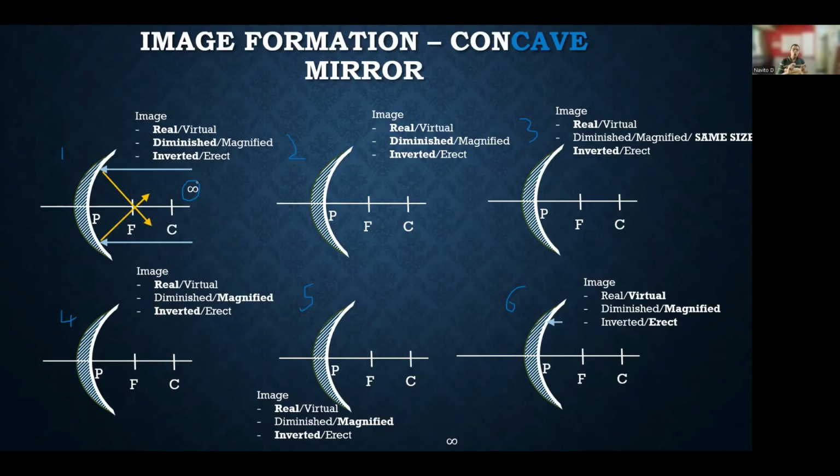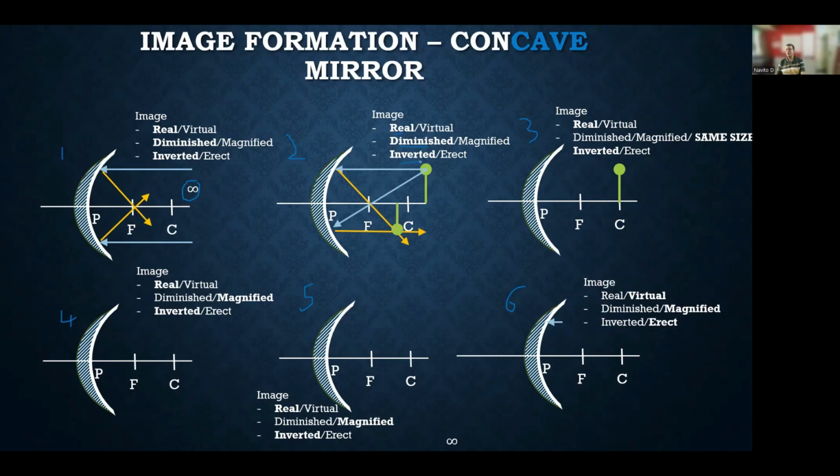They reflect back at the focus point. That means the image formed here is real. It is highly diminished, point size, and inverted. Right? The second case: when the object is at some finite distance beyond the center, one ray of light we assume parallel and the other ray going to the focus, then the image is formed between the focus and the center, as we see here. And this image is real, diminished, and inverted.